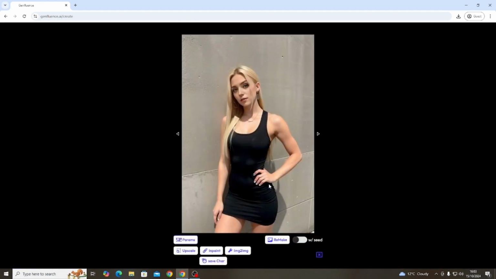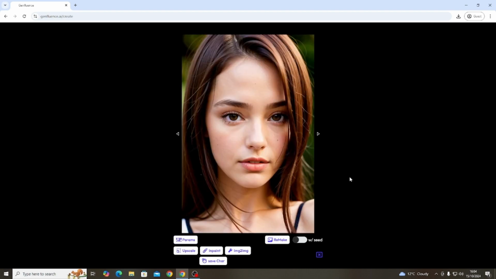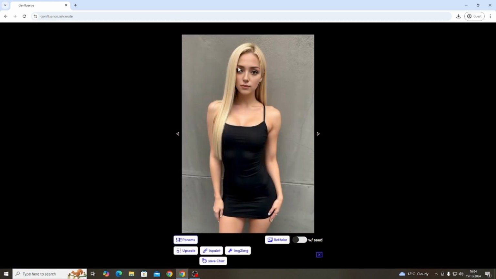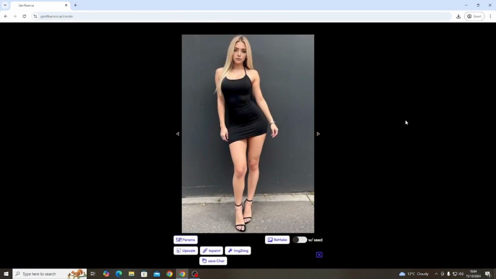So we'll have a look at this one here. That one's a lot better. Literally, the only thing I can see wrong here is just the fingers. And see, the dress is all alright, the face is okay, the eyes are alright. It's literally just the fingers here, which, to be fair, don't even look that bad. It's just the nails are a bit crooked. Same with these ones. That looks alright. The eye's a bit dodgy, but that's something you can always fix.